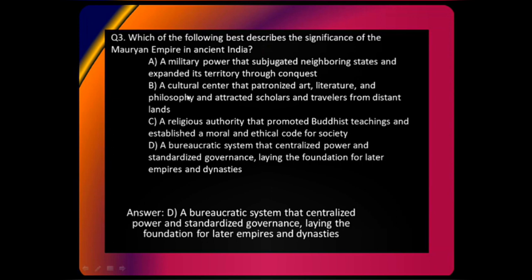Then B, a cultural center that patronized art, literature, and philosophy. Again, Mauryan Empire's definition is not cultural center. Yes, it is correct. It is a feature of Mauryan Empire, but it is not its definition. And just like that, D is the correct answer because we have seen that this is a political setup, right? Mauryan Empire was a political setup with these bureaucratic systems. All right. This is why D is relatively the correct answer. Nisar, try to understand this, that D is the correct definition.